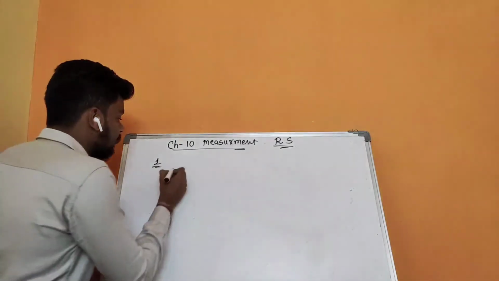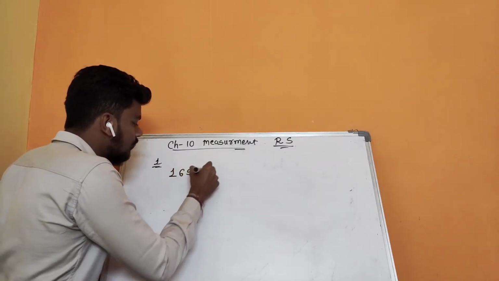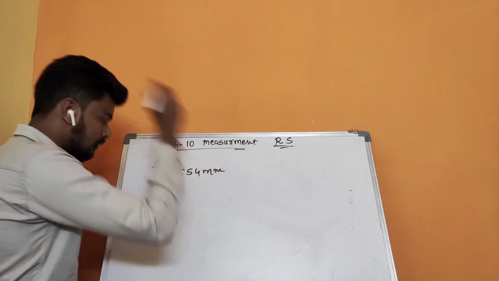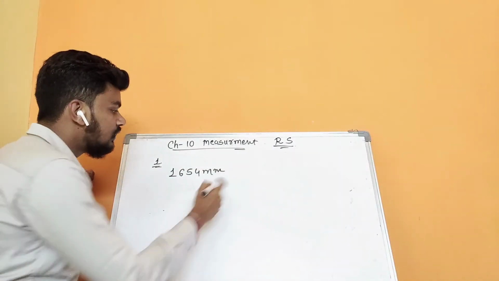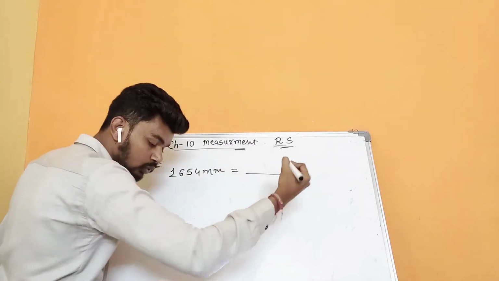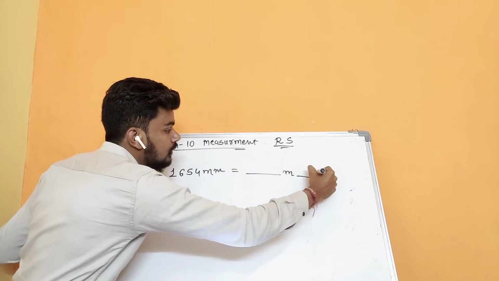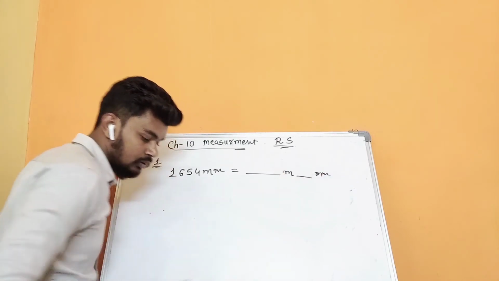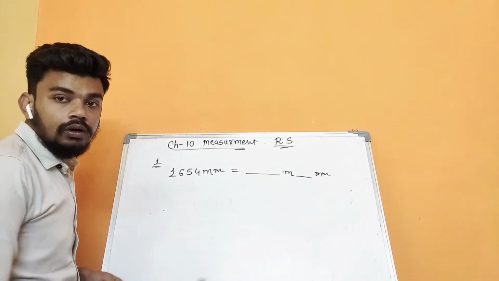So the question is given 1654 millimeter. This is the height of the building that we have to convert into meter and mm.